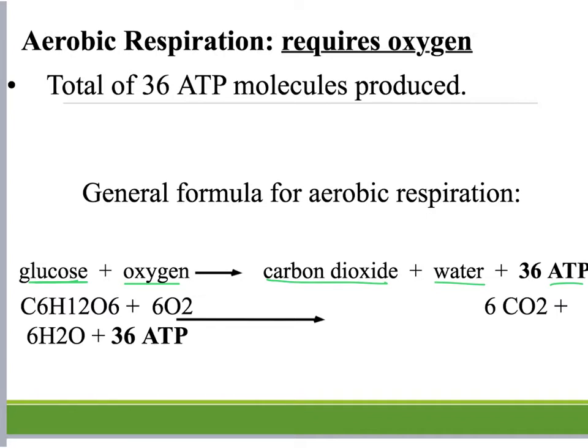So that's the written form of the equation, but you do need to know the chemical equation with the chemical formulas. The formula for glucose is C6H12O6. The chemical formula for oxygen is O2, but we need 6 oxygens with 1 glucose to go through cellular respiration so that we can produce 6 carbon dioxide, 6 water molecules, and then we get 36 ATP.